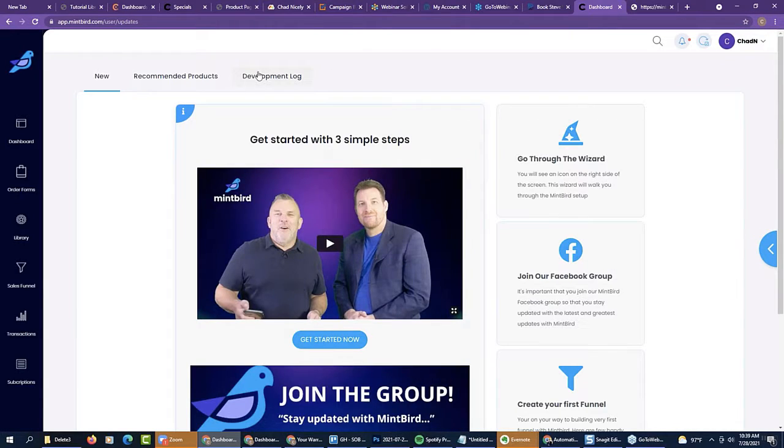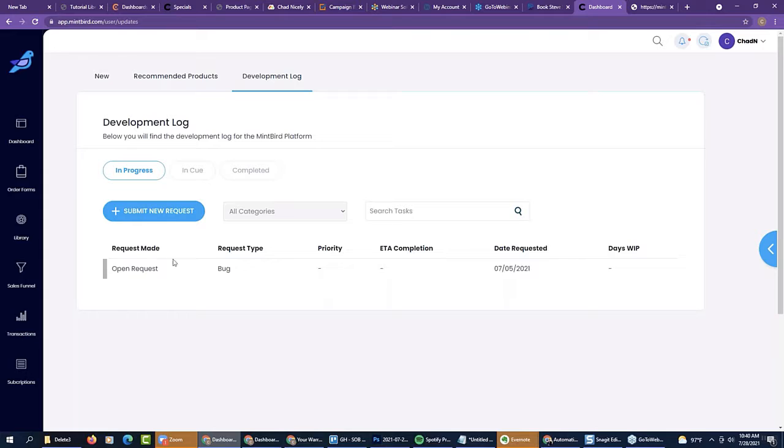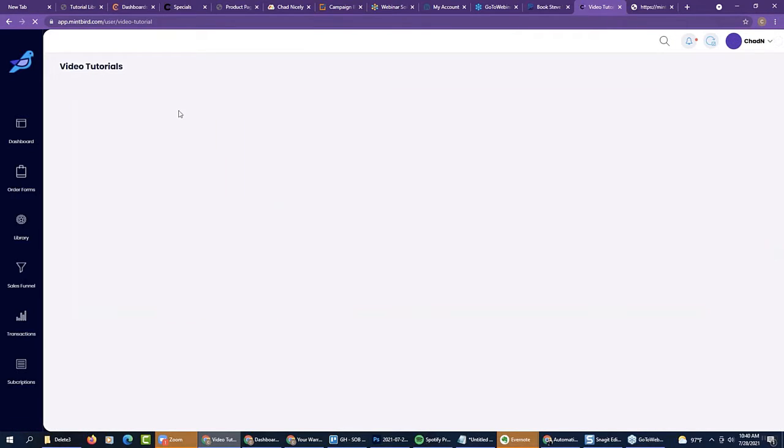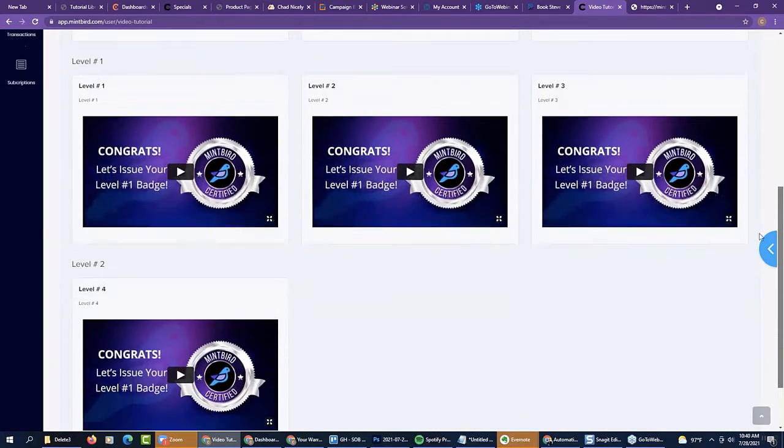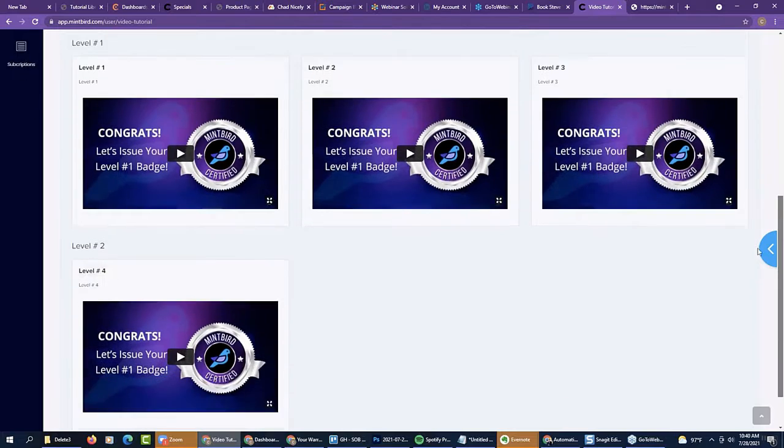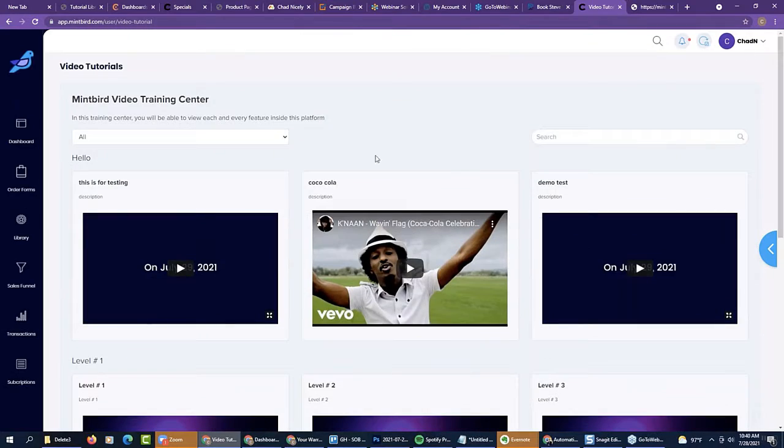But on top of that, I've also been telling you about the development log that we have in place, where you're going to be able to submit bugs, requests, features, problems, integration requests, all of that stuff. And as a whole, you're all going to be able to vote. In addition to that, and this is the playground here, we're also doing something different with our video tutorials. I have sample videos in here right now because I haven't shot the final videos yet. And the reason why is because the software has not been where I need it to be yet. Okay, so the onboarding process is in place and it's great.